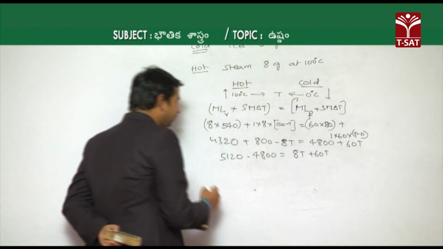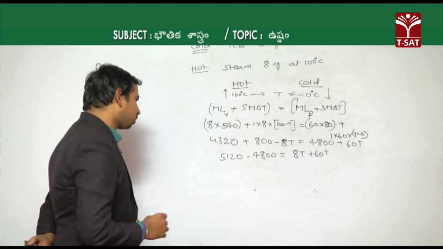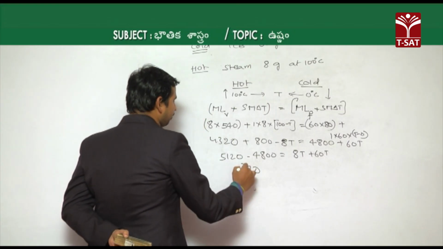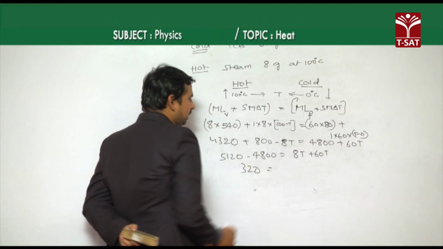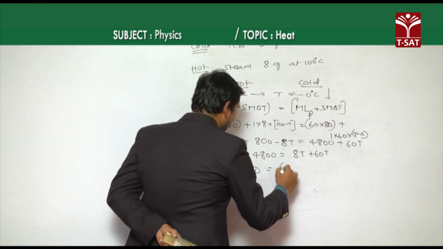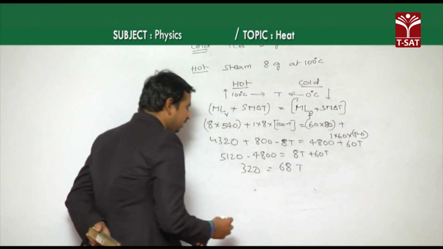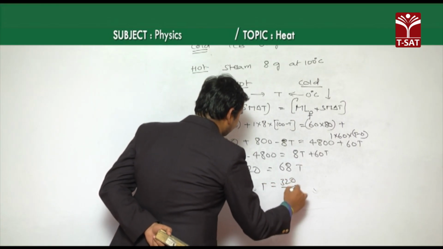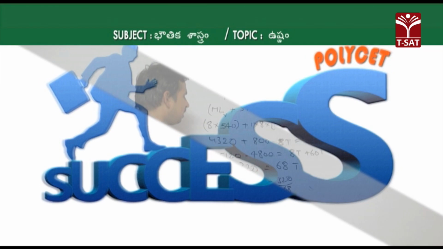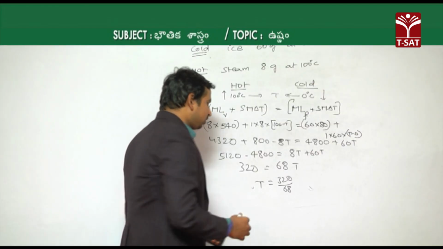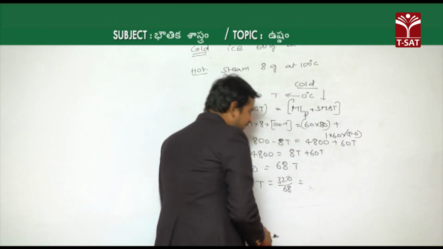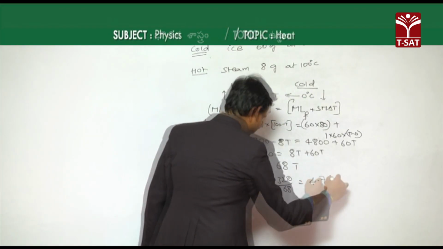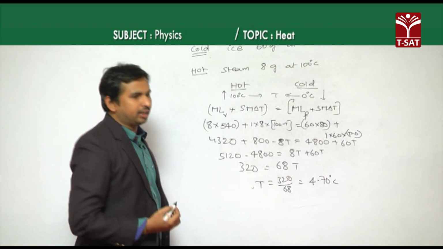Then 5120 minus 4800 becomes 320, which is equal to 60 plus 8, which is 68T. Then T is equal to 320 by 68. If you calculate that, we are getting 4.70. So that is the final temperature here.